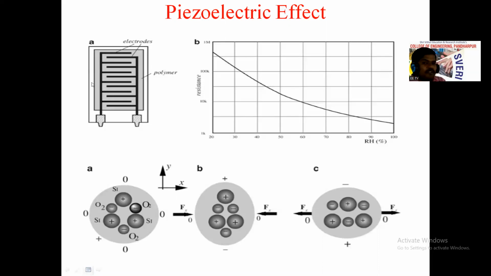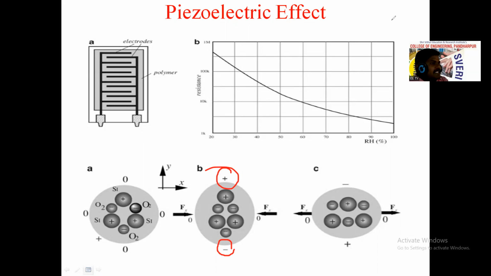Silicon side is nothing but positive side. So here we will get positive charge, and on the oxygen side, or it may be the negative side, a negative charge will be set up, right? Due to the compressed force we are applying on that crystalline material, right? आपण त्या crystalline material वरती compressed force apply केलं.